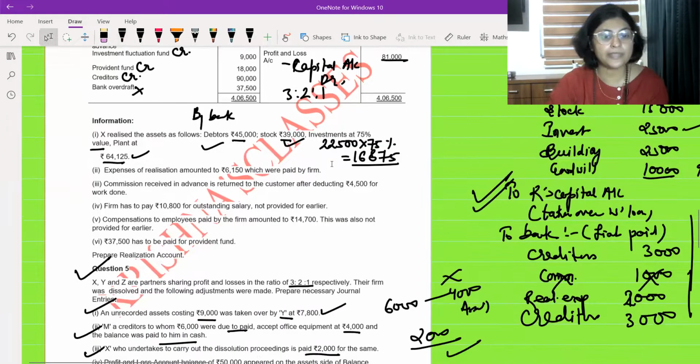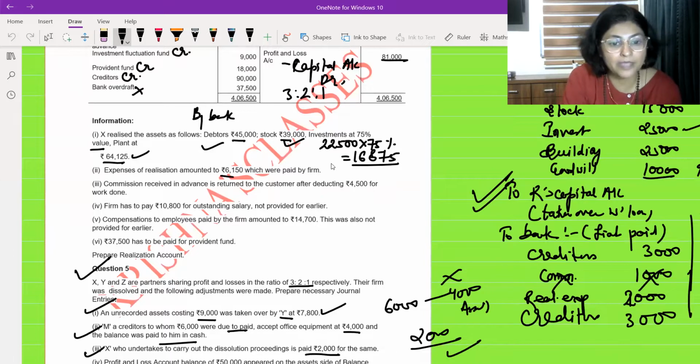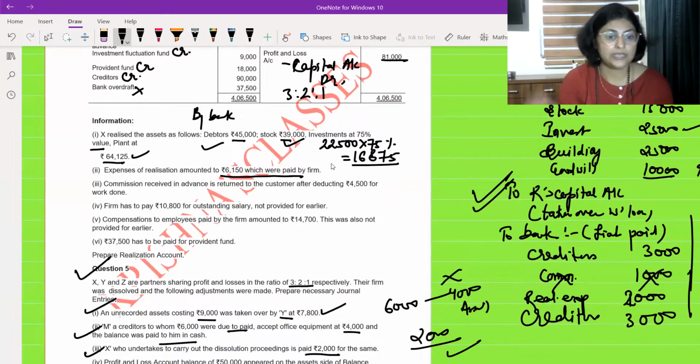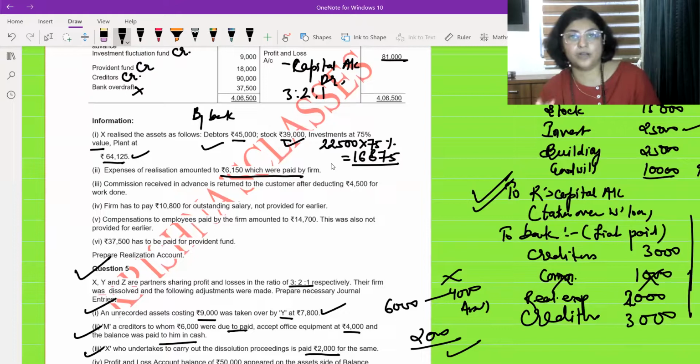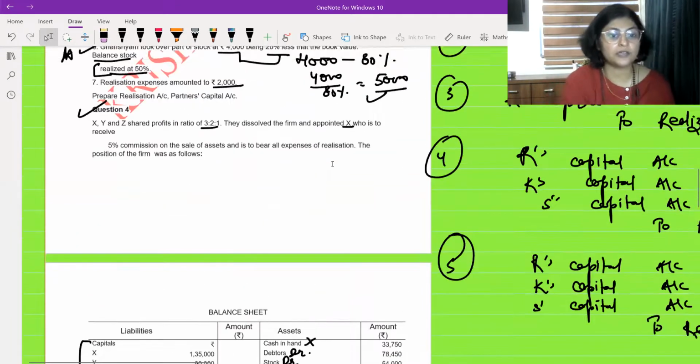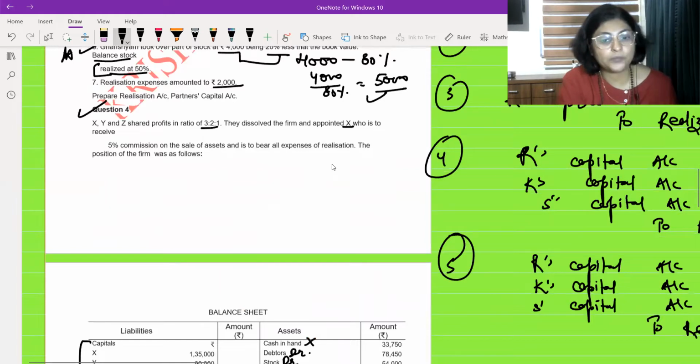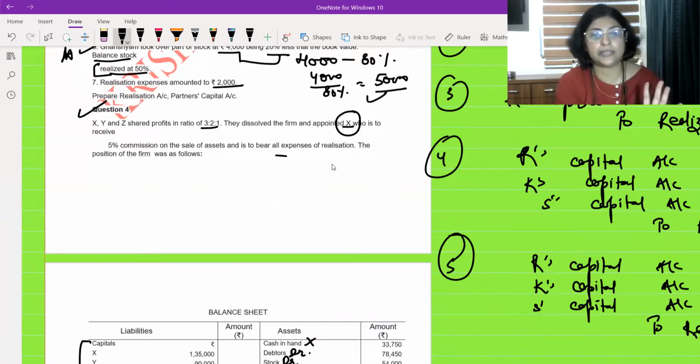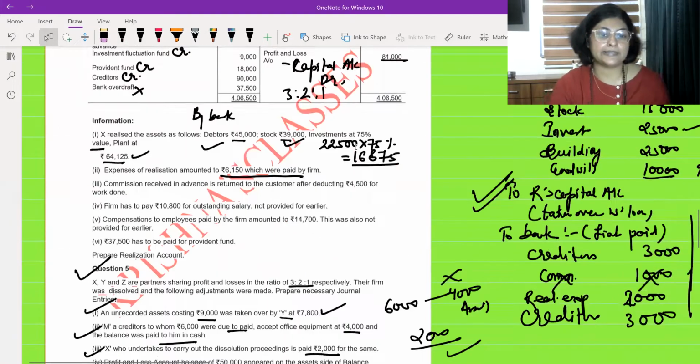Okay. Next, expenses of realization amounted to rupees 6,150, which were paid by the firm. Very important, students. It is paid by the firm, but who had to bear it? Remember this, we had read over here. 5% of the commission had to be paid to whom? To X. And he had to bear all the realization expenses. But what happened? The firm paid these realization expenses.